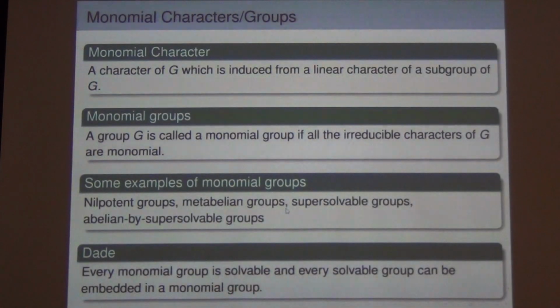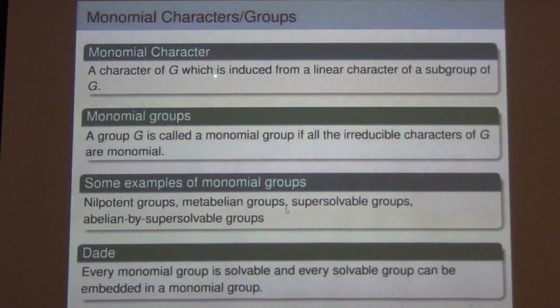That is what the study demands. And so I will introduce you to monomial characters. Monomial groups are quite a rich class of solvable groups, and there has been a lot of work in this direction.